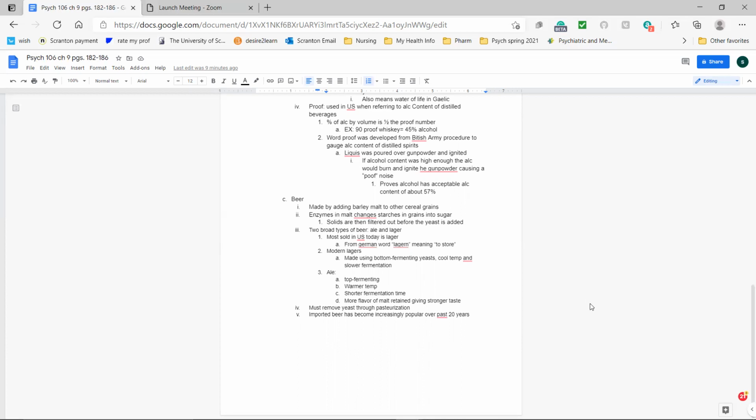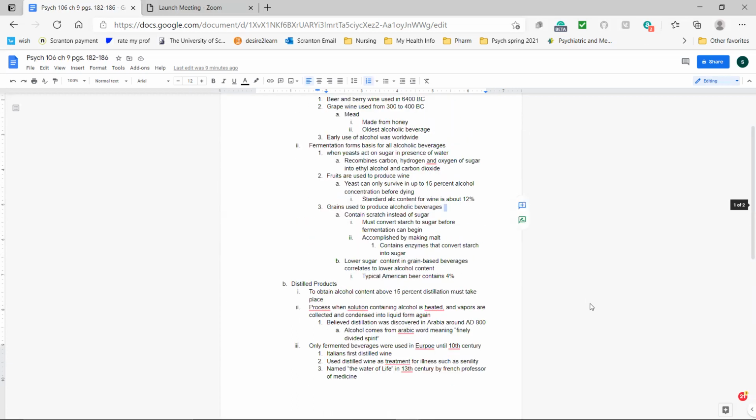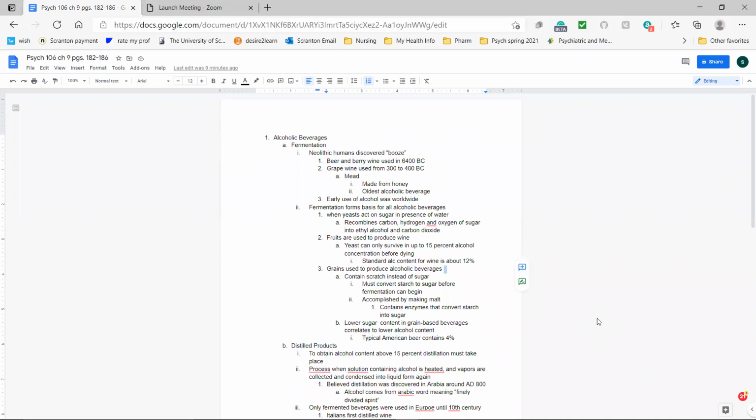And then you must remove the yeast through pasteurization, and imported beer has become increasingly popular over the past 20 years. Okay, this is chapter 9 on alcohol, and I hope it helped a little bit.